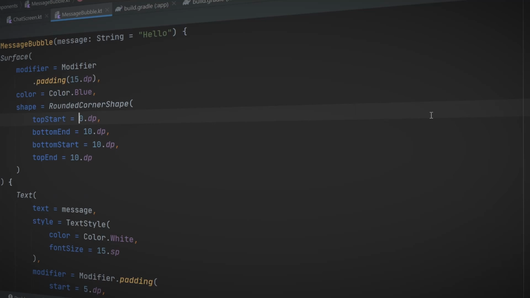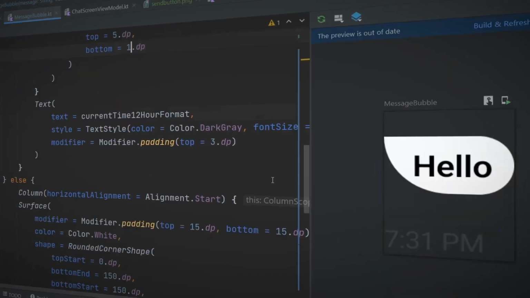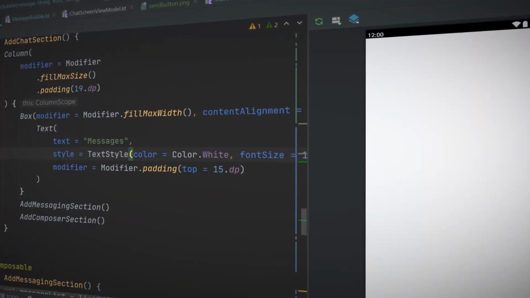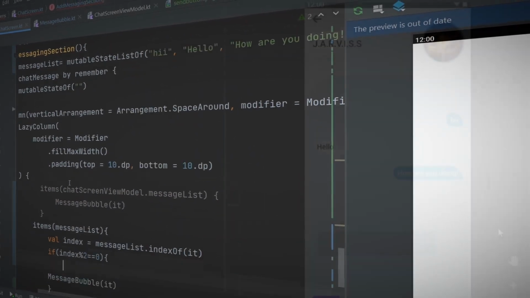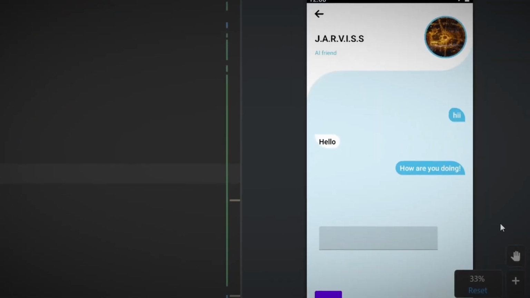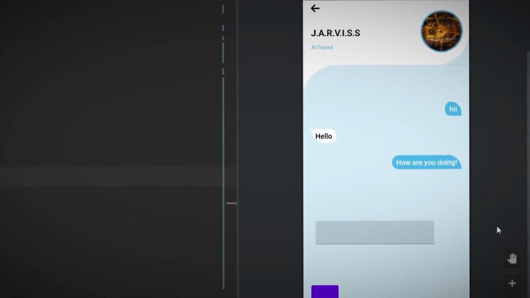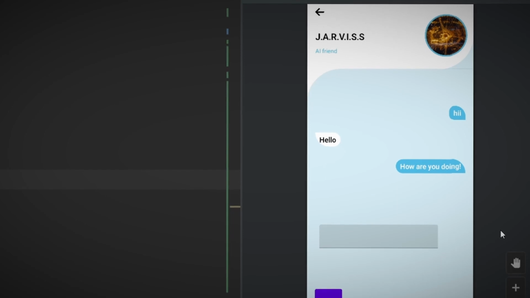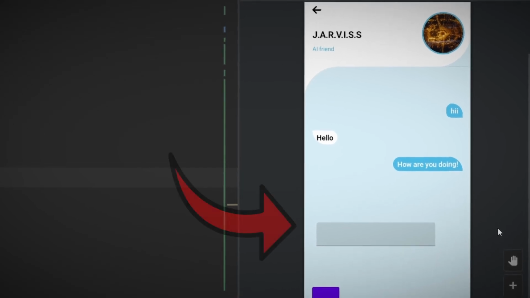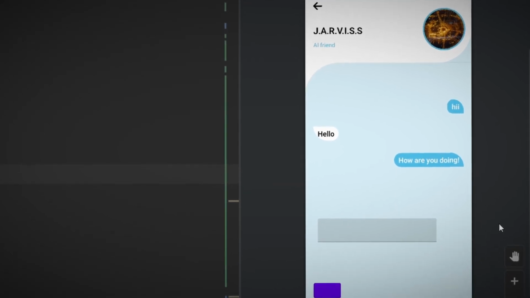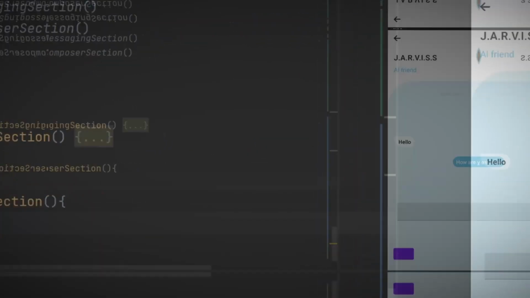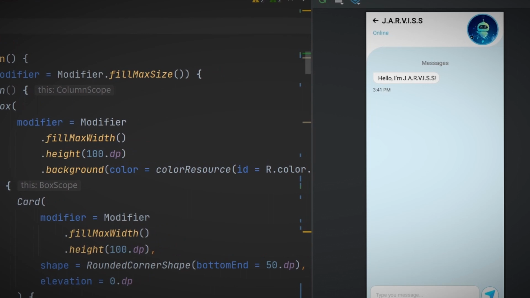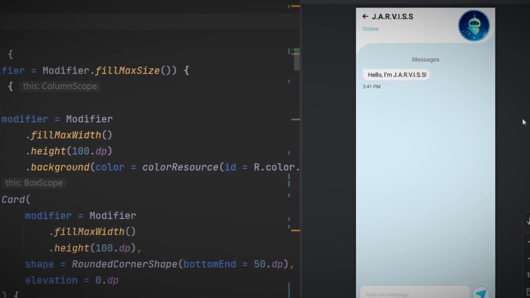We already have the skeleton of our messaging section. First I started off by changing the message bubble. I gave it a shape and a color based on the sender of that message. If it is from the user, it will appear on the right, and if it is from the AI, it will appear on the left. The color will also differ based on the sender of the message. So now the message section is looking cool, I think. Let's add the composer where we can compose the message. Now the message composer is also added. So overall it now looks like a chatting app.